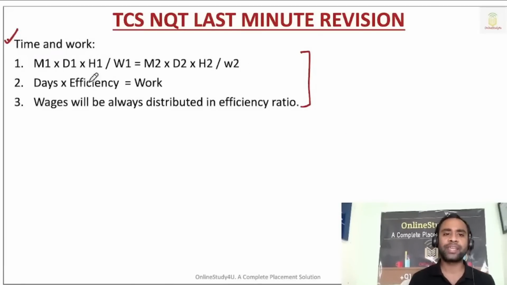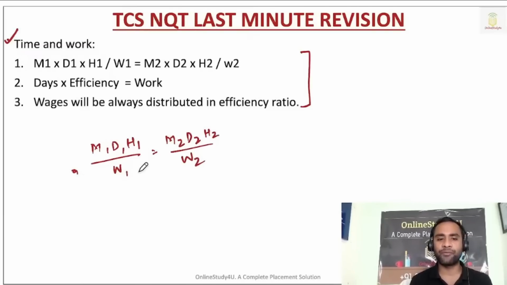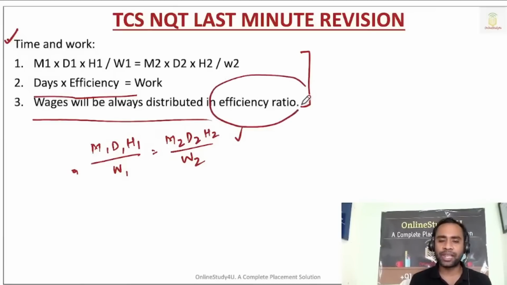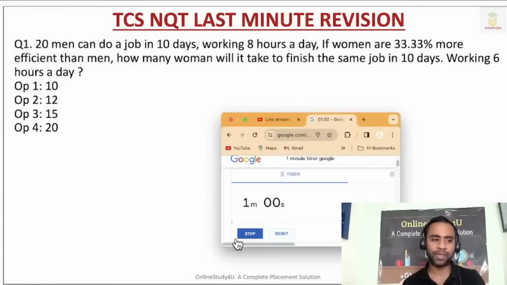Now, friends, M1 D1 H1 divided by W1 will be equal to M2 D2 H2 divided by W2, right? So men into days into hours divided by work will be equal to men into days into hours by work. Then days into efficiency will be equal to work. And if there are wages given in the question, that will be distributed in the efficiency ratio, right? So first solve this problem and then one by one we will understand.